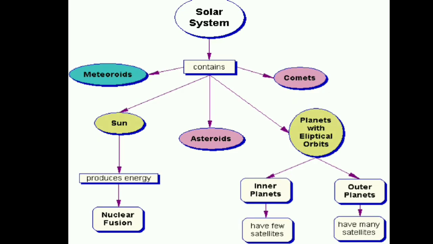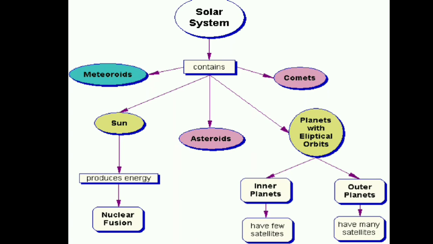And let us start one more concept map of the solar system. Just observe the concept map. The solar system contains meteoroids, sun, asteroids, planets with elliptical orbits, and comets. First of all, we go through the sun. The sun produces energy and nuclear fusion is also taking place. And what about planets with elliptical orbits?